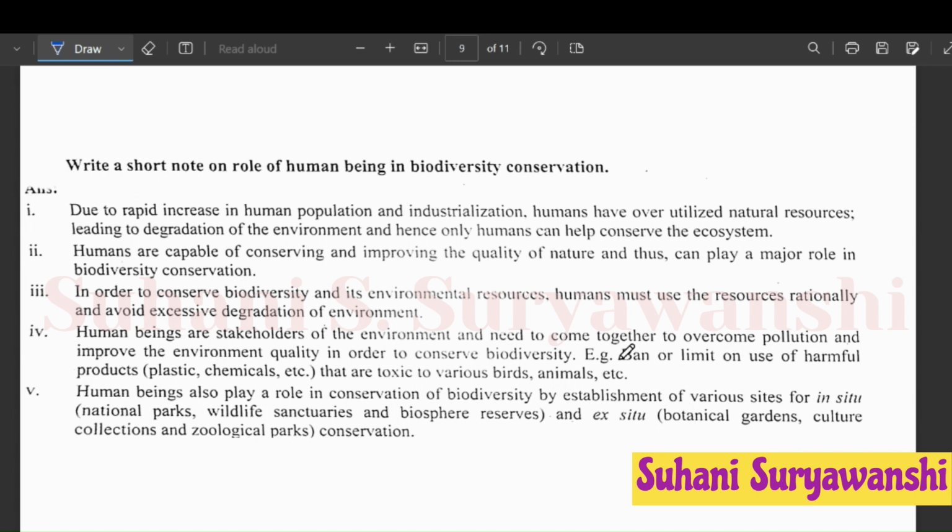Fourth point, human beings are stakeholders of the environment and need to come together to overcome population and improve the environment quality in order to conserve biodiversity. For example, ban or limit on use of harmful products like plastic, chemicals, etc. that are toxic to various birds and animals. Fifth point, human beings also play a role in conservation of biodiversity by establishment of various sites for in situ, that is national parks, wildlife sanctuaries, and biosphere reserves, etc. And ex situ, that is botanical gardens, culture collections, and zoological parks conservation.